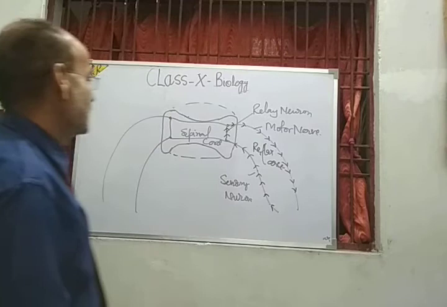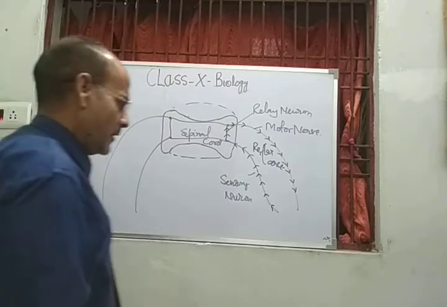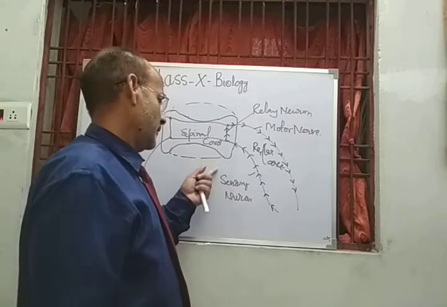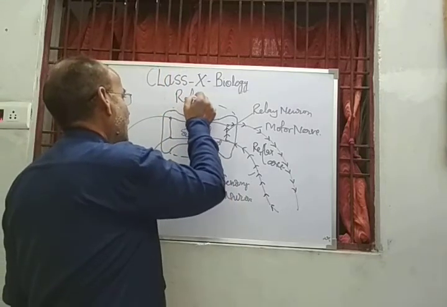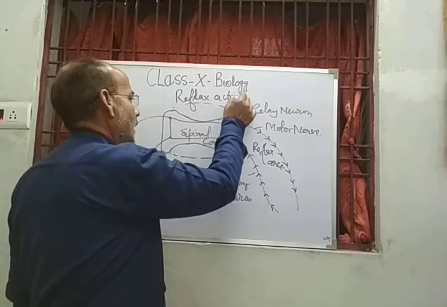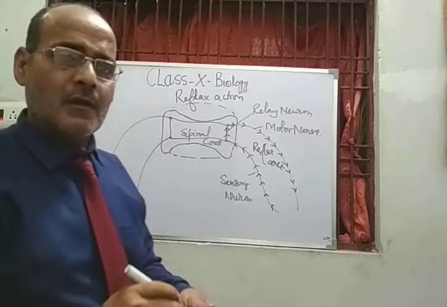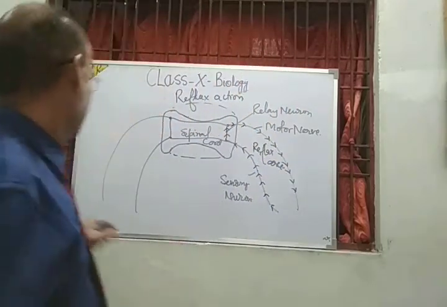Now, my dear students, this is the structure of the neuron, spinal cord, neuron, as well as the reflex arc and reflex action. After completing it, we will go through the part on hormonal control, which is very important as far as control and coordination is concerned.